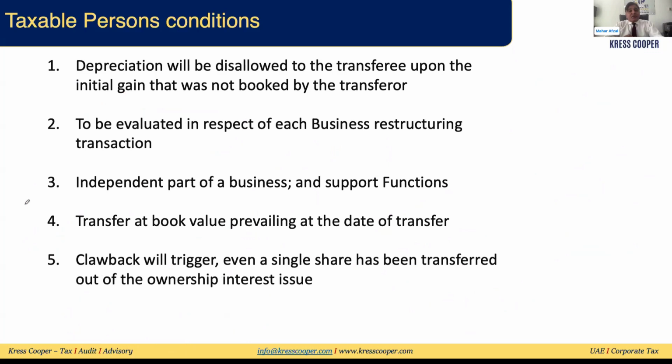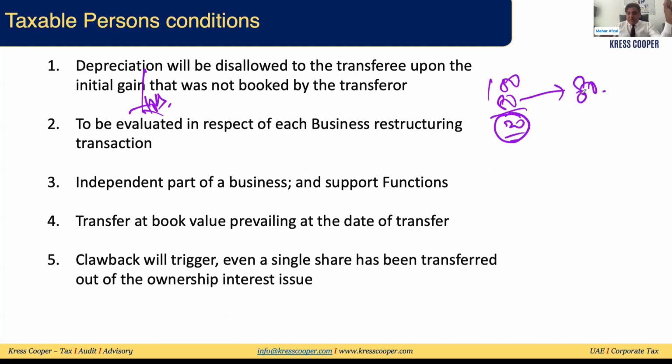Depreciation will be disallowed to the transferee up to the initial gain, and the same applies to an initial loss as well. It has been written in the guide. As we said, market value was 100, book value was 80, the difference is 20. This 20 will not be booked by the transferor at the time of transfer, so there is no gain. The transfer will be at 80.